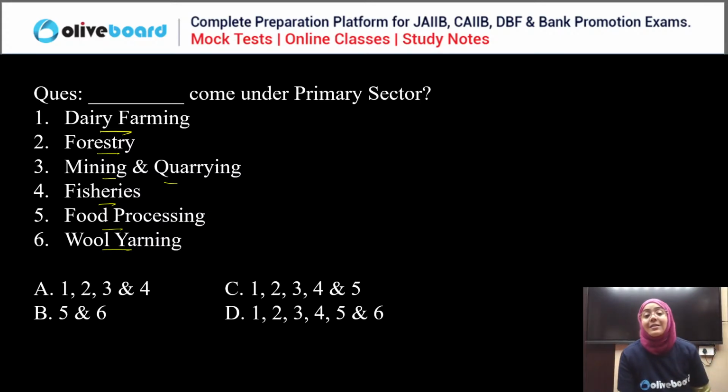So what are included in the primary sector? Very simple. I have told you the definition and examples of the primary sector. What are those sectors in which the things are obtained in their natural form from the environment?